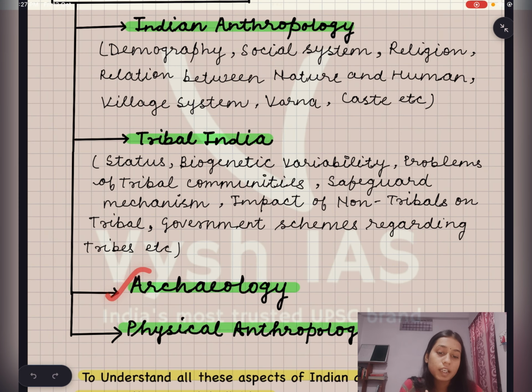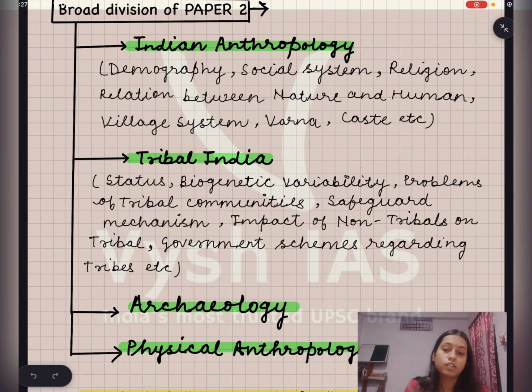Then also in paper second you have to study the archaeological aspect of Indian anthropology. Here you will read about Narmada Man, etc. Then physical anthropology. So this is all about paper 2.